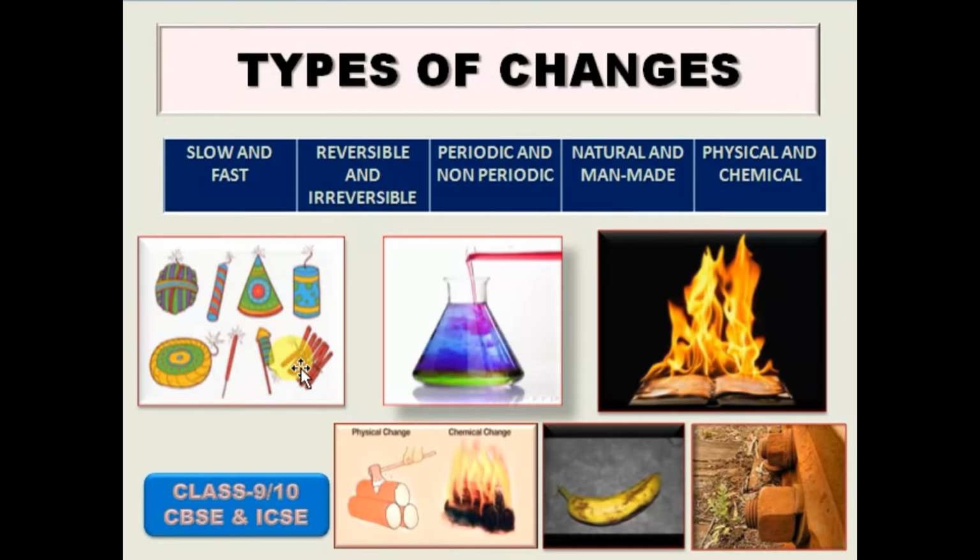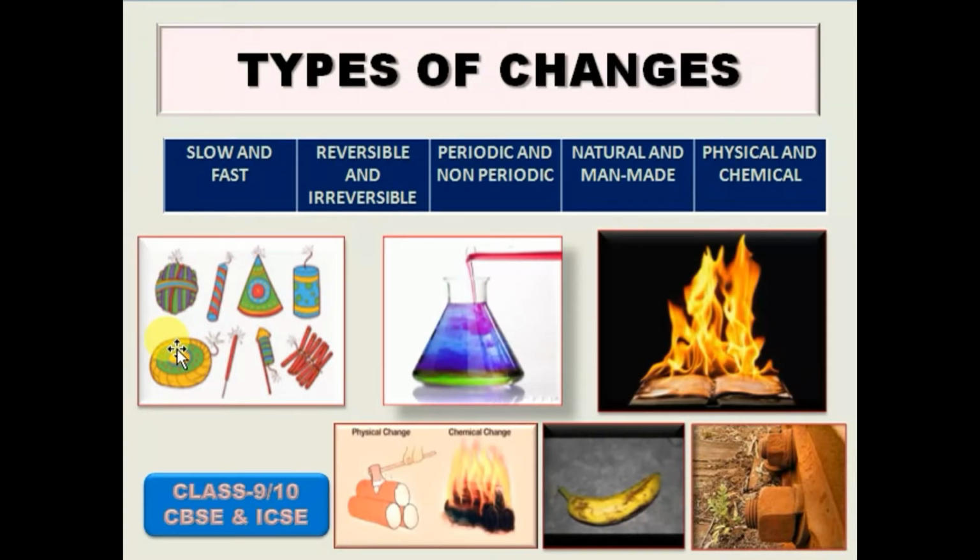Some changes occur suddenly, like earthquakes and tsunamis, while some occur after a regular interval of time, like rising and setting of the sun. We also often observe changes like release of heat while cooking food, changes of color during ripening of fruits, changes in state like water into solid, ice.